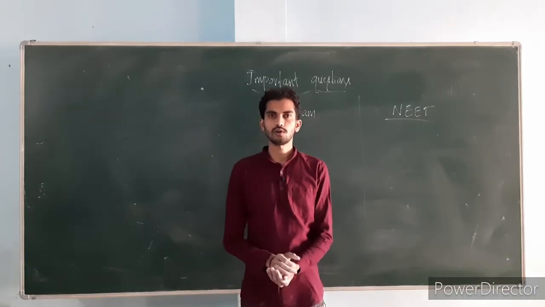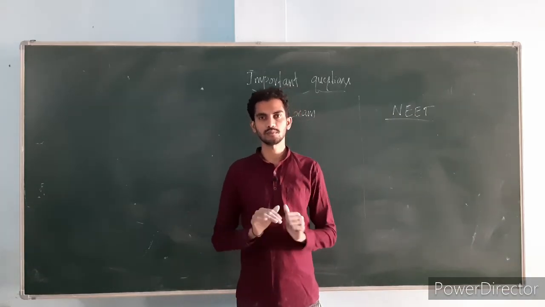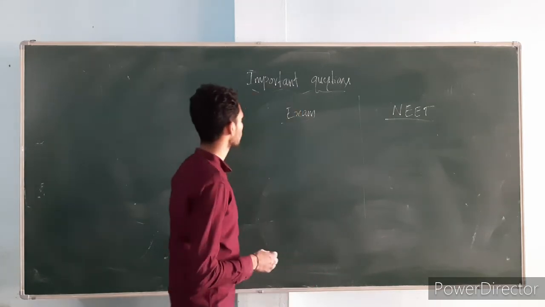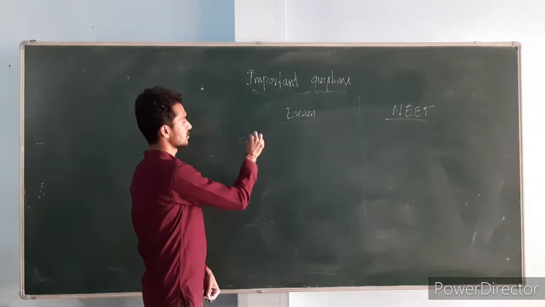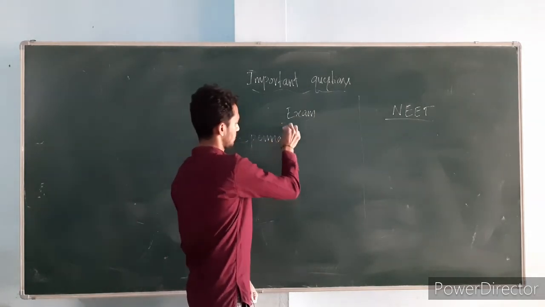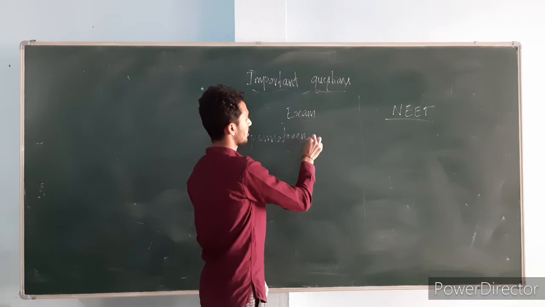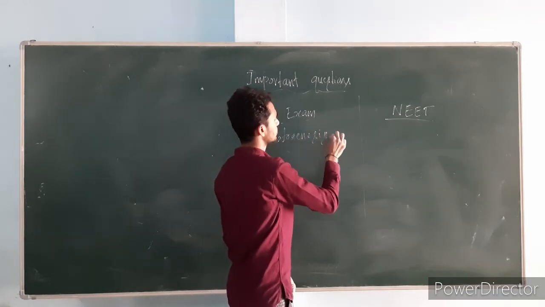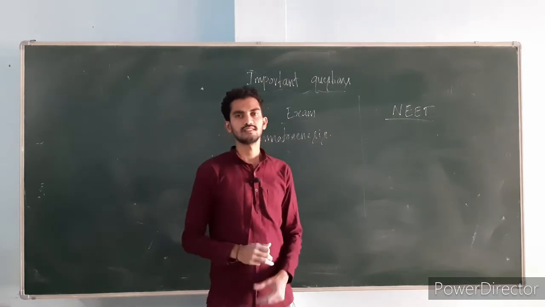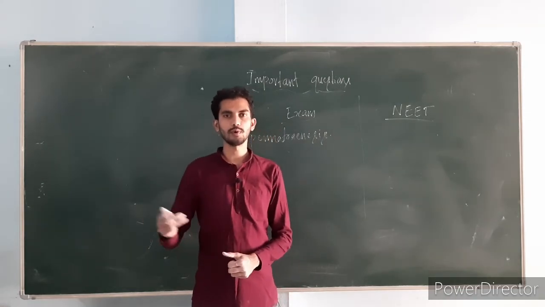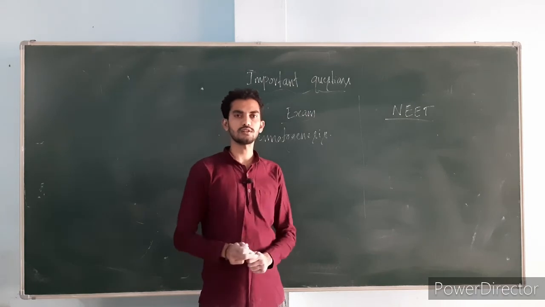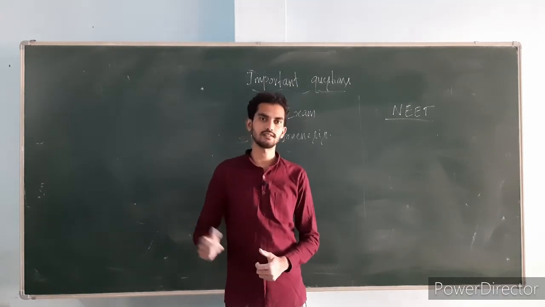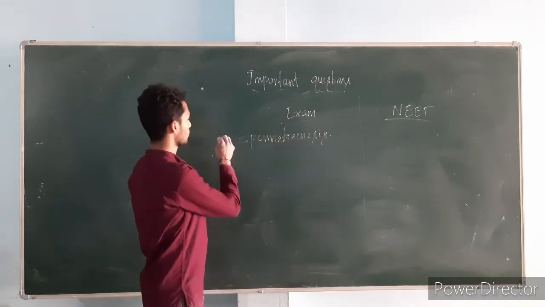Now I will tell you some important questions that might be asked from this topic, the spermatogenesis topic. First one for the exam is: explain the spermatogenesis process for 5 marks. For this you should explain the two steps, spermatocytogenesis and spermiogenesis. Spermatocytogenesis contains 3 phases. In spermiogenesis you should explain its definition. Okay, this is a 5 marks question.